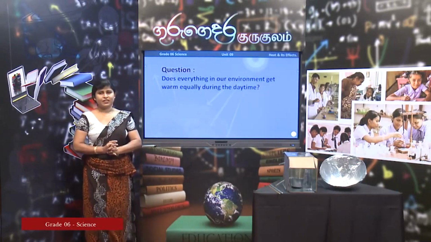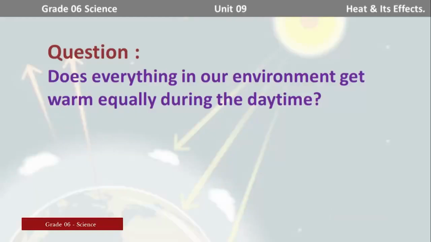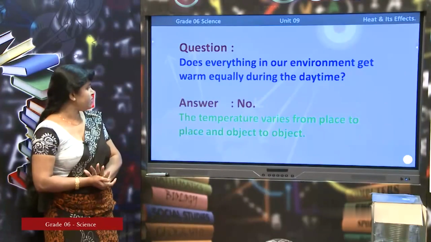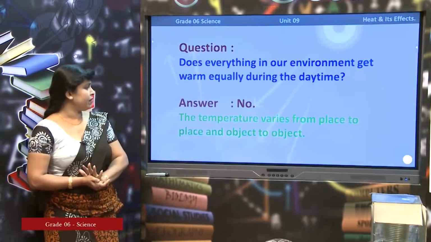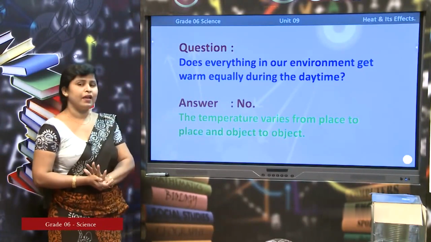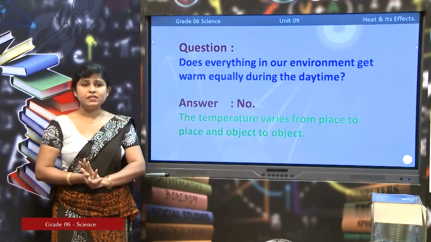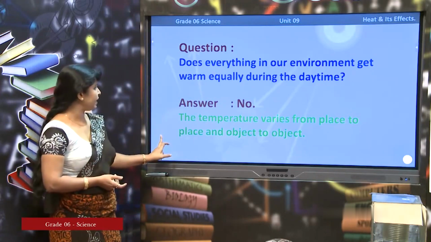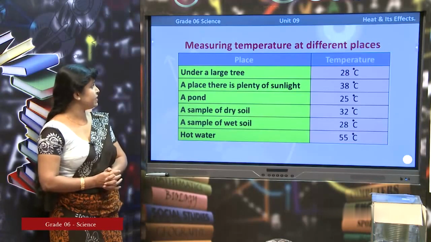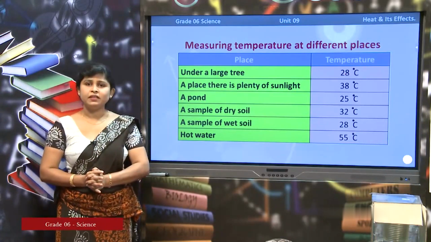I have given you a question. The question is, does everything in our environment get warm equally during the daytime? Let's see the answer. The answer is no. The temperature varies from place to place and object to object, right. Now I am going to prove this using a simple activity. The activity is measuring temperature at different places.